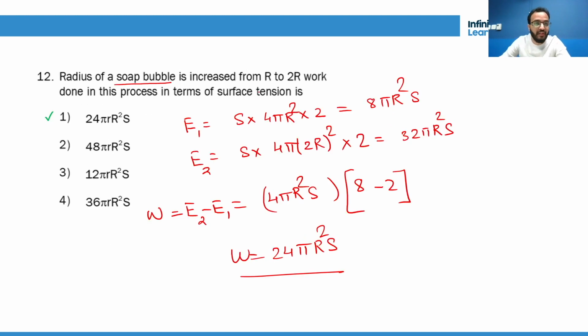Got it? But don't forget that it's a soap bubble, because this is the point where you will forget things and make mistakes. It's a soap bubble, so you have to take surface energy as S into 2 times area. Okay, because soap bubble has got 2 layers.